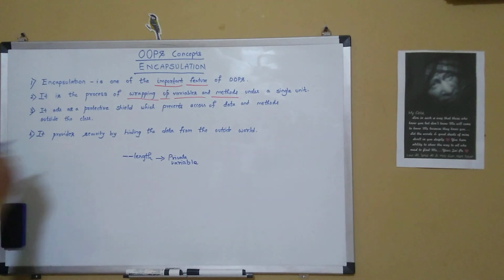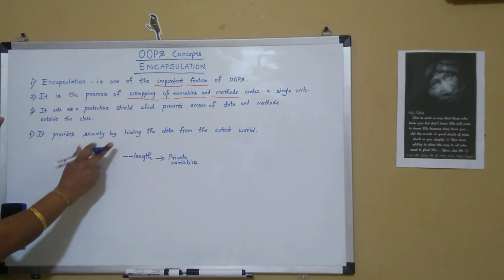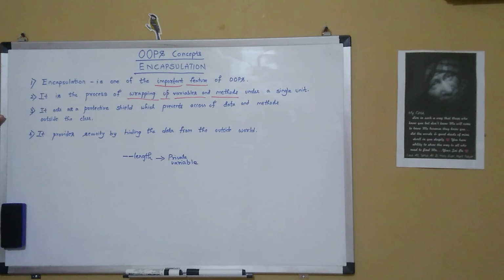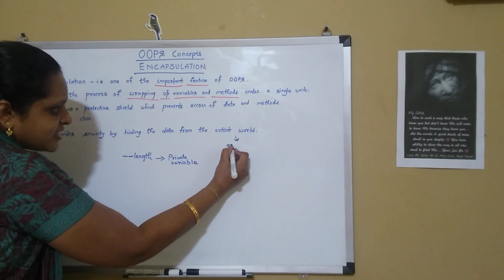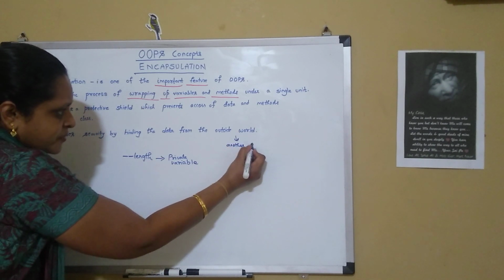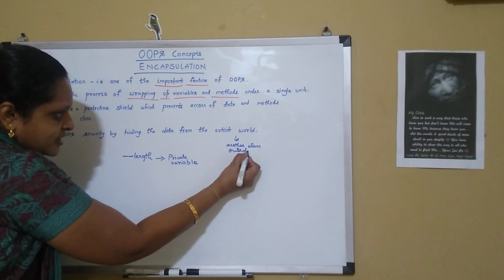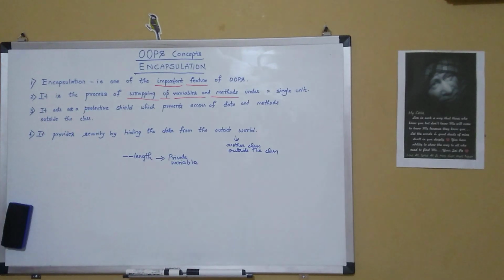Its access will be only within the class in which it has been defined. Outside the class or in any other class, this length variable cannot be accessed. Outside world in this case is nothing but another class or outside the current class in which it has been defined.